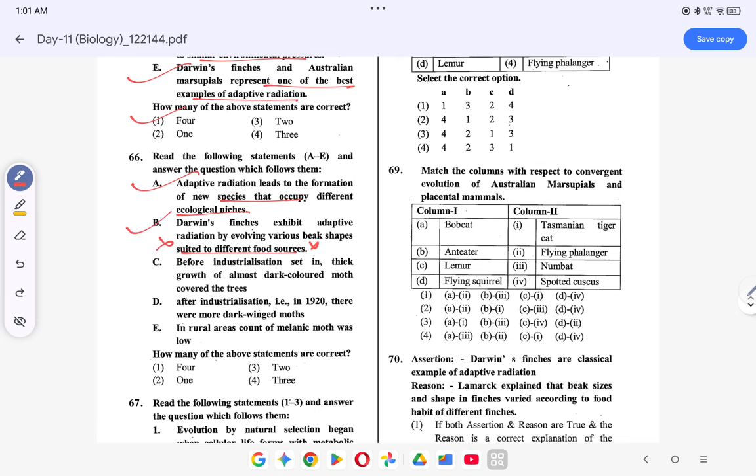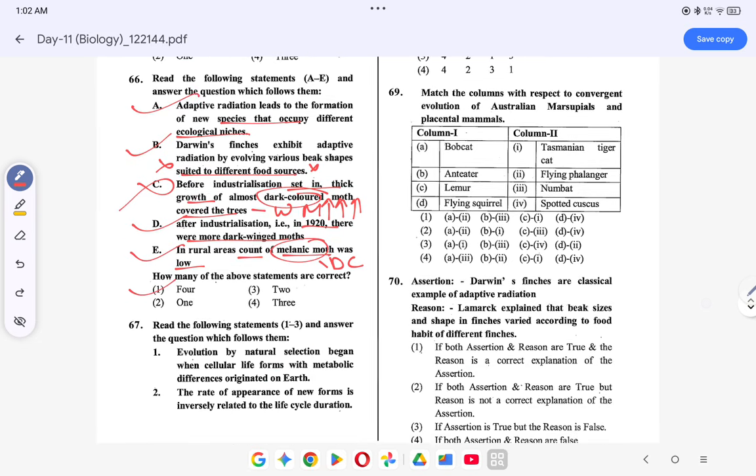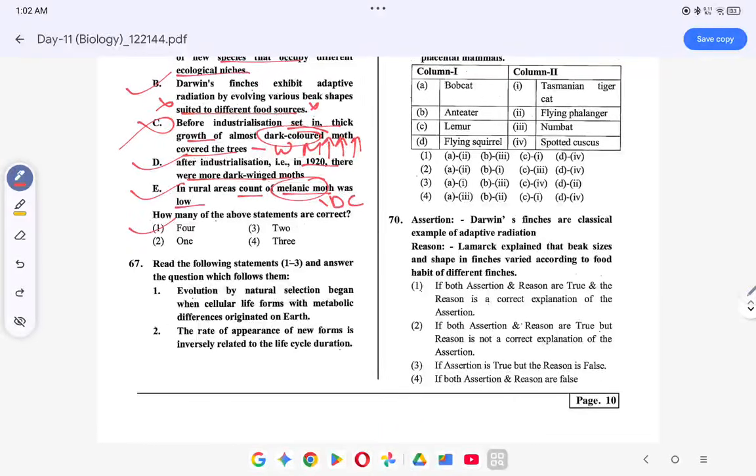Before industrialization set in, a thick growth of dark colored moths covered the trees. No. Before industrialization, it was the white moths that were much higher in number. So this one is wrong. After industrialization in 1920, there were more dark winged moths. This is correct. In rural areas, the count of melanic moths was low. Melanic means dark colored; dark colored moths were low. This is correct. So what will the option be? How many of the statements are correct? Four. Okay, next question.